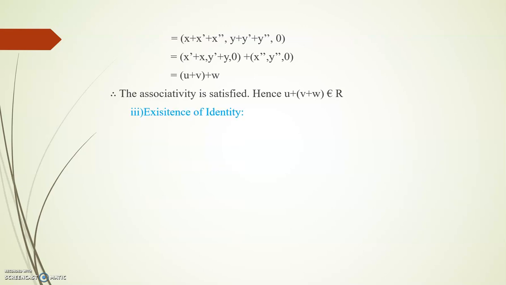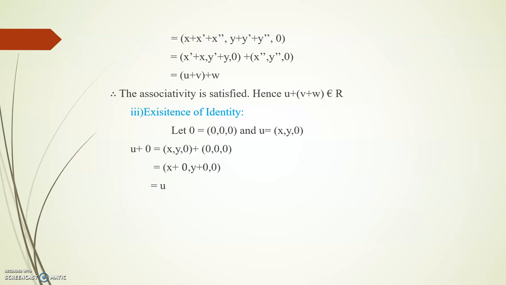Next, we are going to see the existence of identity. Let 0 be (0, 0, 0). Here 0 is the identity vector and u is (x, y, 0). Now add the vector u plus the identity vector. So we get (x, y, 0) + (0, 0, 0). If you add both the vectors, we get the result (x, y, 0). So that is equal to u.